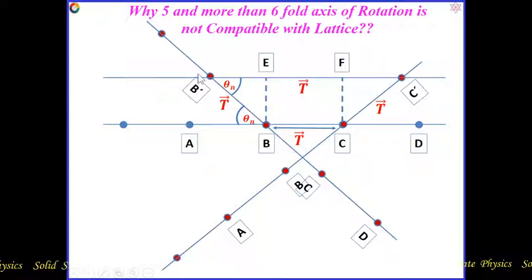If I rotate by any angle, and it is moved to this point about this point, and then I rotate about C point and D point moves here, whatever the angle, this point to this point lies inside this lattice, so this distance will be represented by an integral multiple of this unit translational vector T.